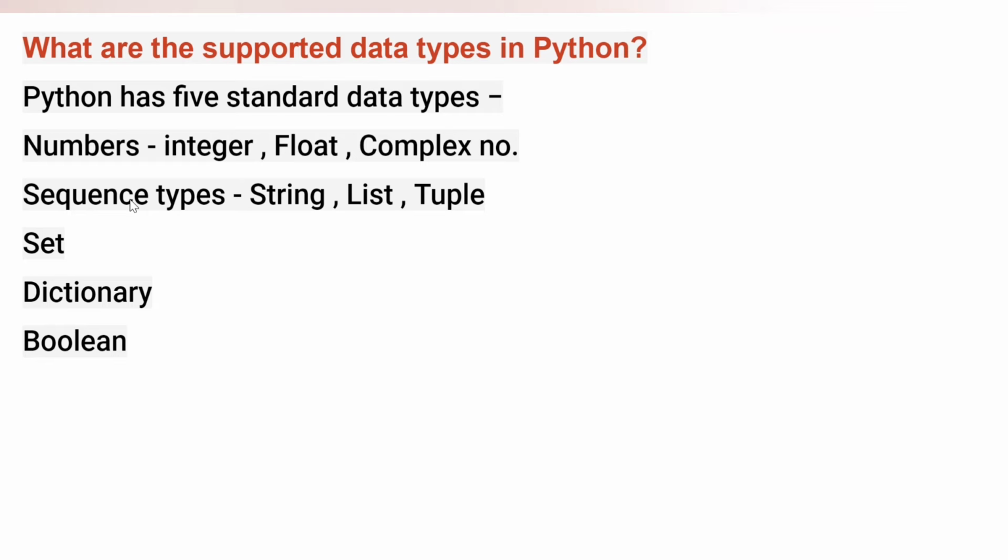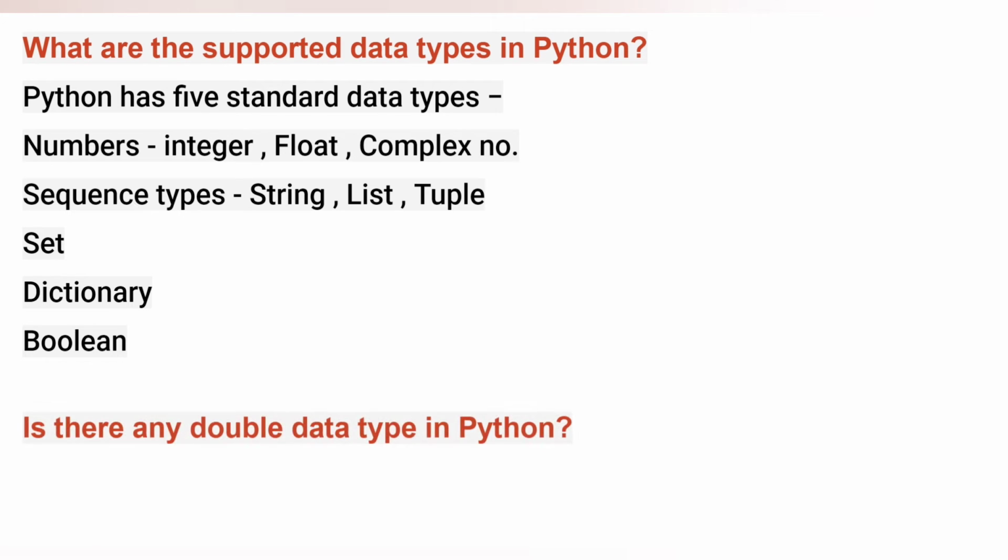Now let's move towards the next question. Is there any double data type in Python? If you know the Java programming language, in Java we have the double data type, but in Python we don't have a double data type.